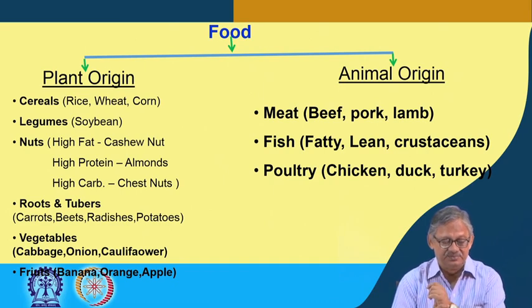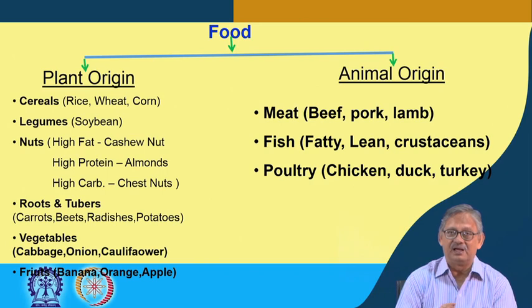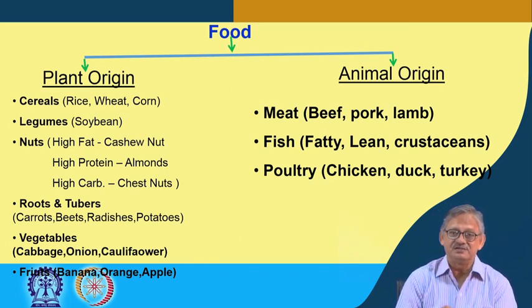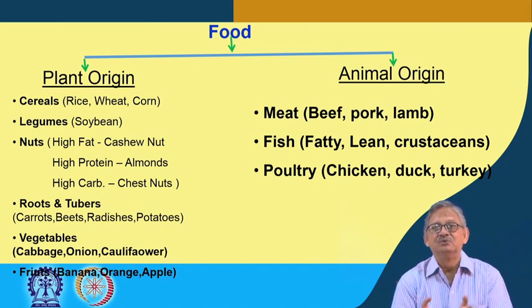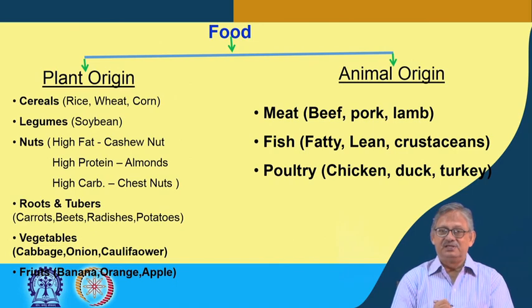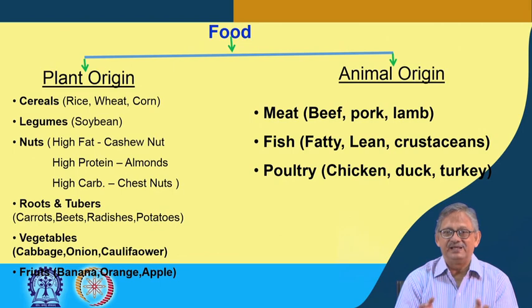Nuts could be high fat like cashew nut, or high protein like almonds, or high carbohydrate like chestnuts. So, it depends on how you are selecting your food, right. Obviously, by the side of it, let me also tell you that nowadays people are trying to have a balanced diet.